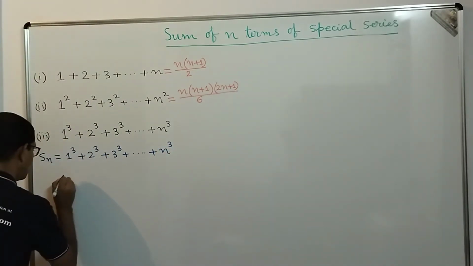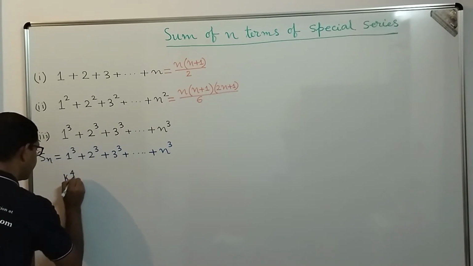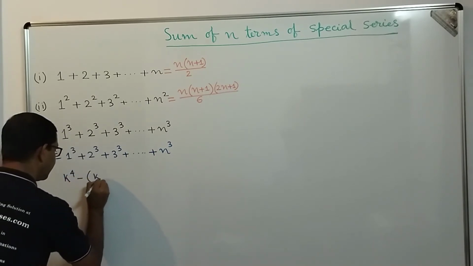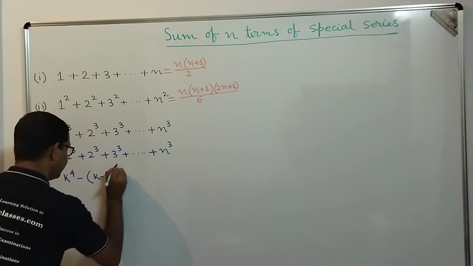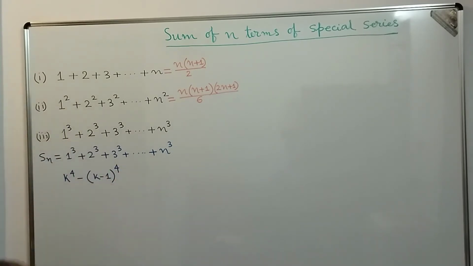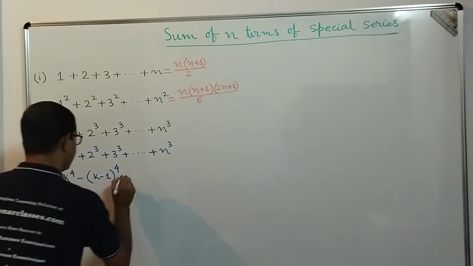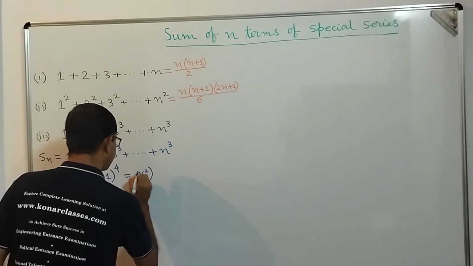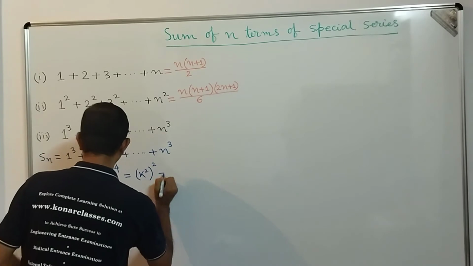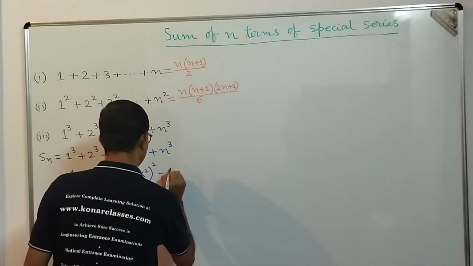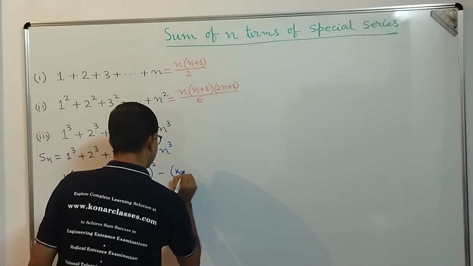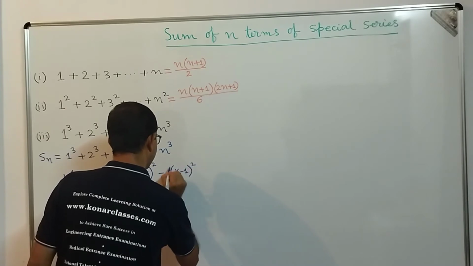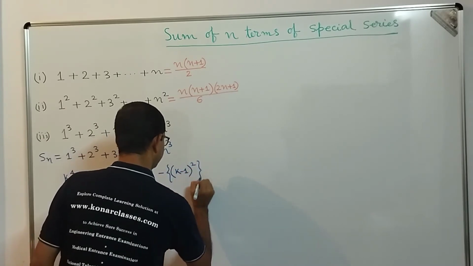First we will do k power 4 minus k minus 1 power 4. That value we need to find out. So that will be what, dear students? To compute this, we can take this as k square whole square minus k minus 1 power 4, which means k minus 1 whole square and then another square.